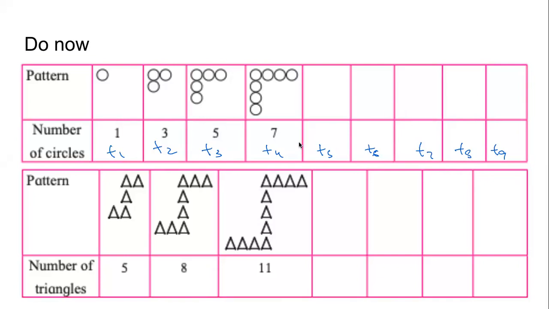So, if I tell you the 5th term, T5, will be 9. Can you tell me T6, T7, T8, and T9? Please type it in the chat. T6, T7, T8, and T9. Type these 4 terms separated by commas in the chat.